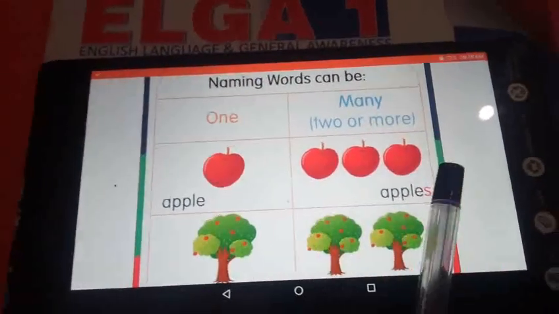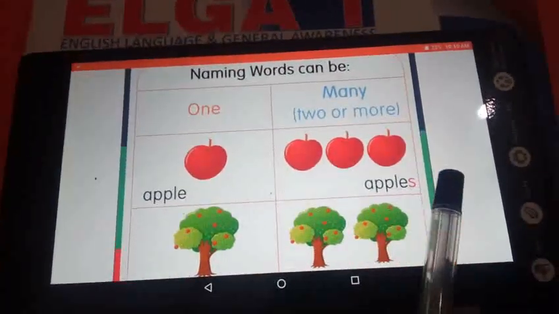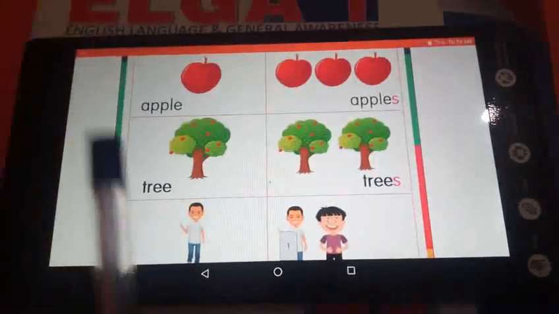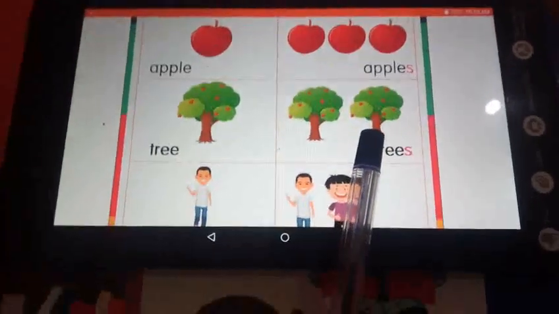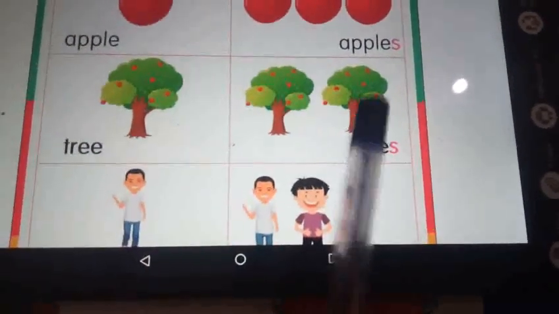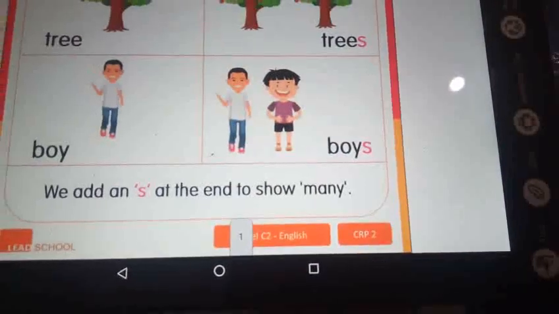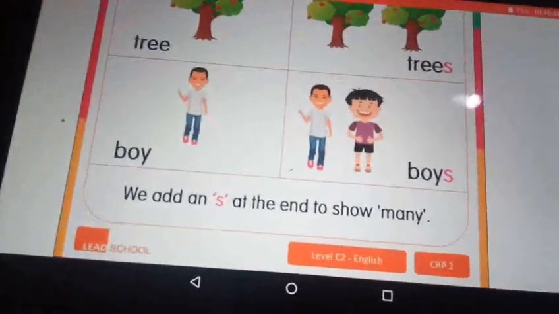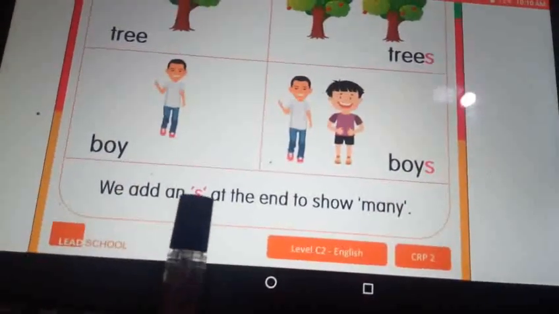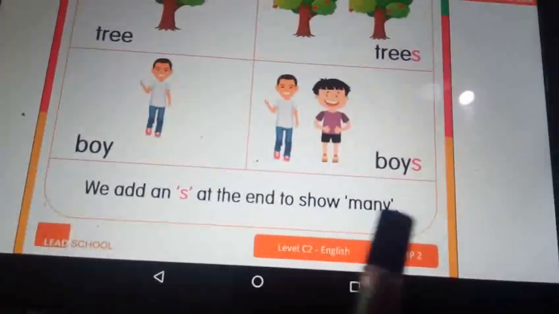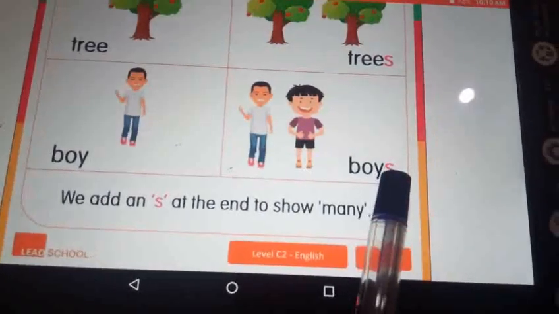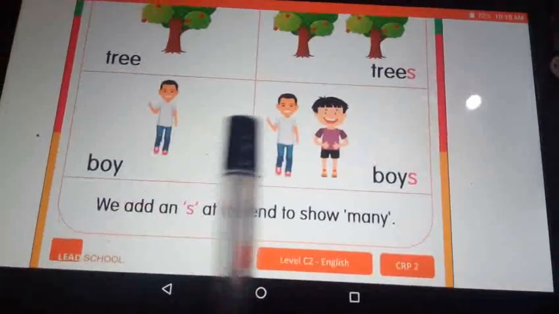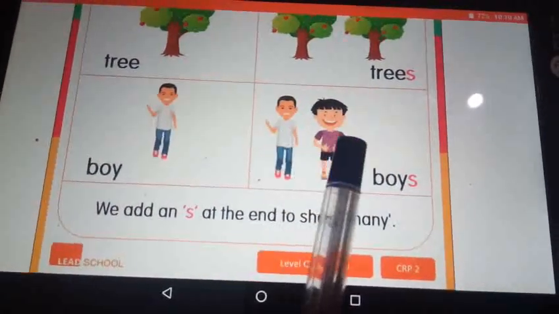Apple, apples. Once again, apple, apples. Next, tree, trees. Next, boy, boys. One and many. Do you understand that? Yes, we add an s at the end sound to show many, right? See this. We have to add the s. This is called many. One, many. Many means more than one.